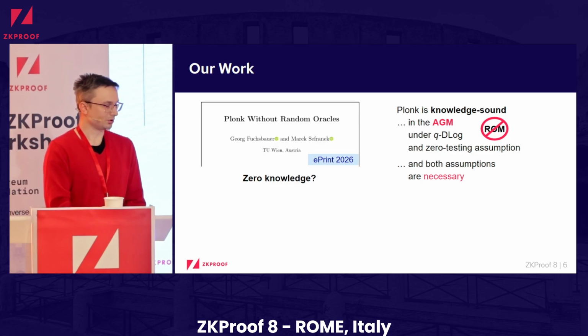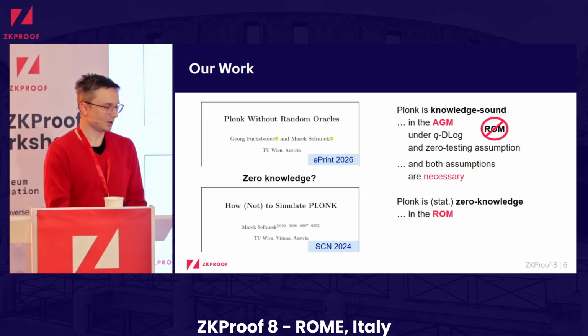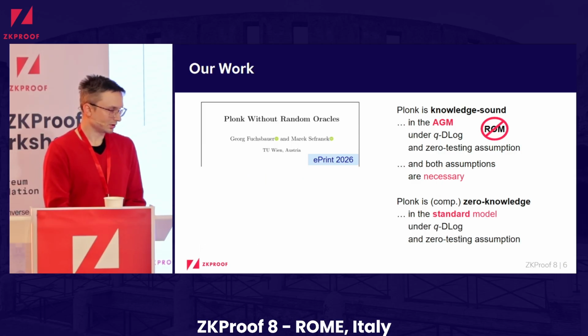All right, how about zero knowledge? So the previous work showed that in the Random Oracle model, Plonk is statistically zero knowledge. What we did in this work is that we slightly relaxed the notion of zero knowledge to computational zero knowledge, but then are able to show it for a concrete hash function in the standard model, again under the same assumptions, q-DLOG and the zero testing assumption.